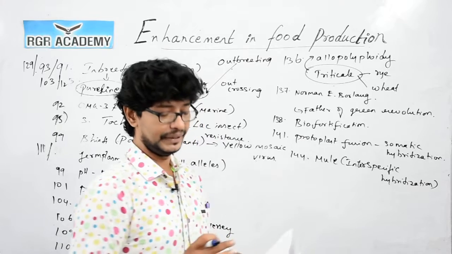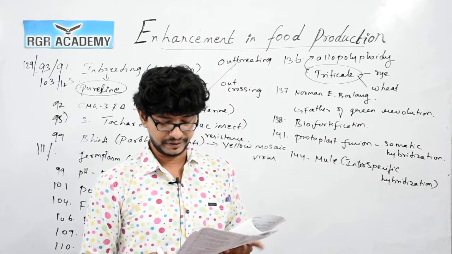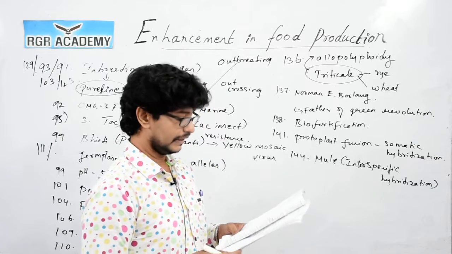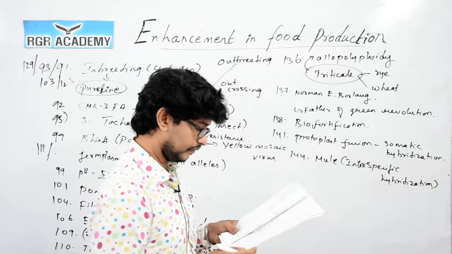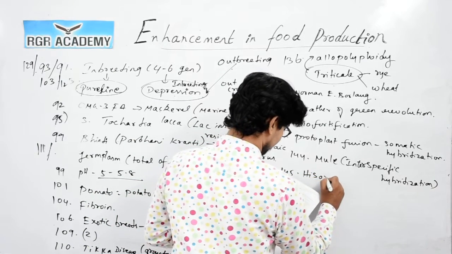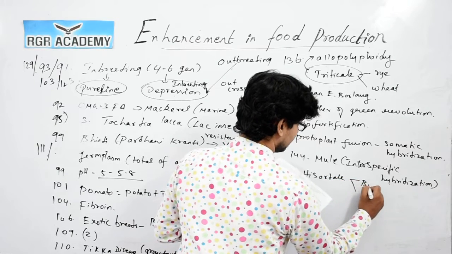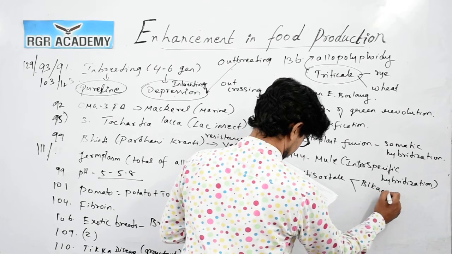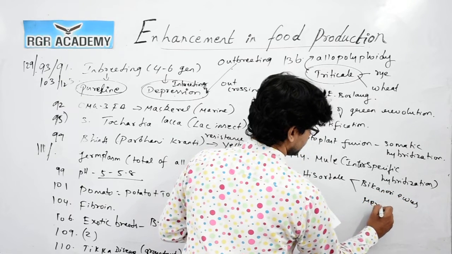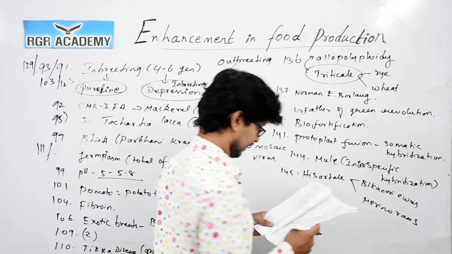Interspecific hybridization. So, 2 is the correct answer. Question 145, Isardale, which we discussed in the previous part. Isardale is obtained by crossing Bicanary ewes and merino rams. So, option 4 is the correct answer.